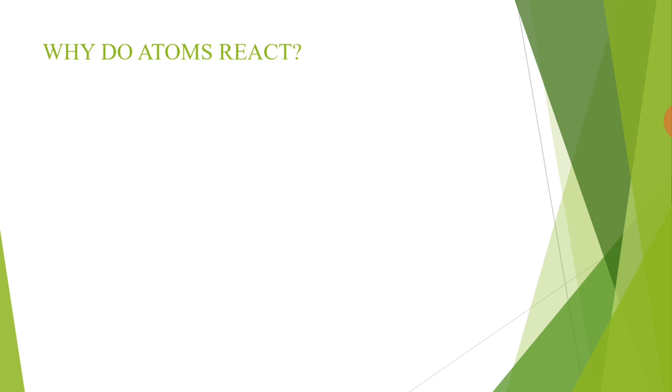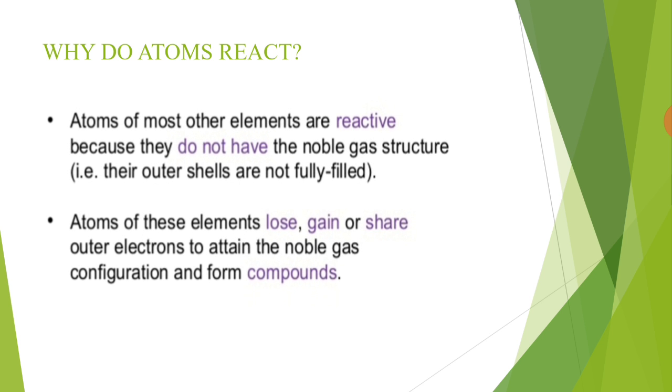First we discuss why do atoms react. In the previous chapter we have learned the arrangement of elements on the periodic table. You noticed that each period on the periodic table starts with alkali metals and ends at a noble gas. Noble gases do not participate in chemical reactions because these elements have completely filled outermost shells.